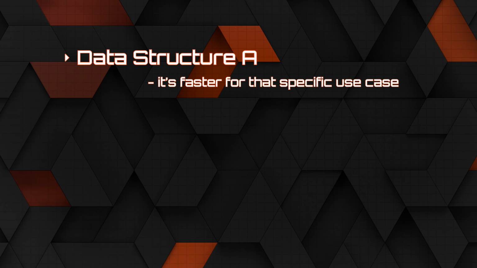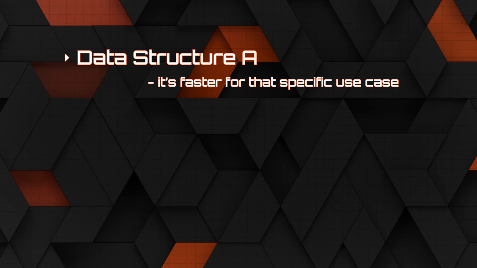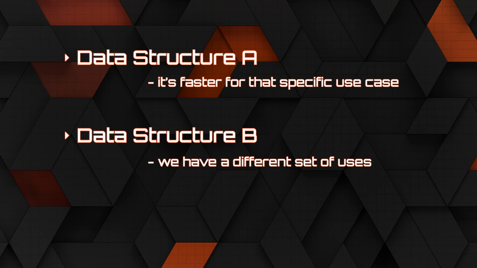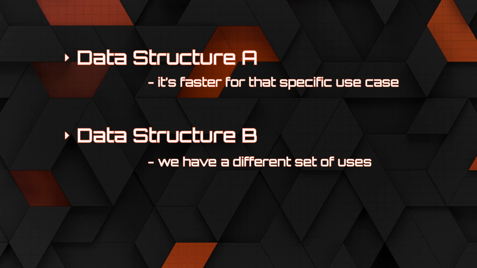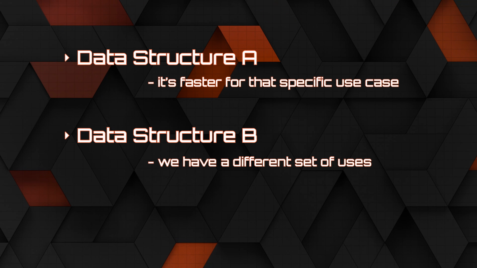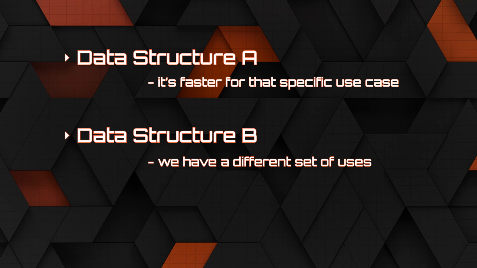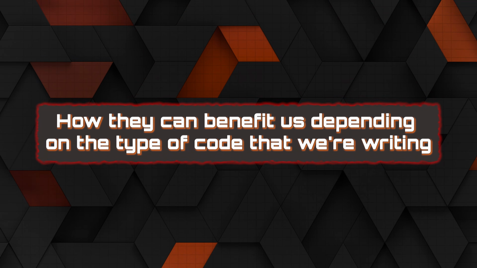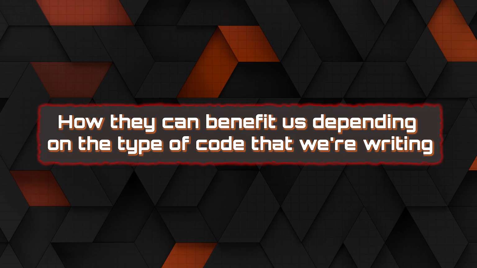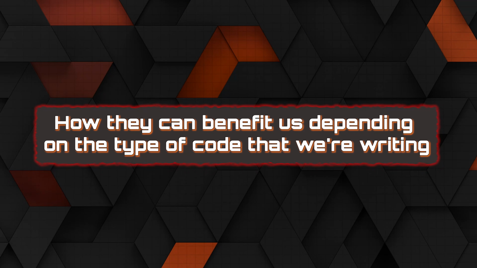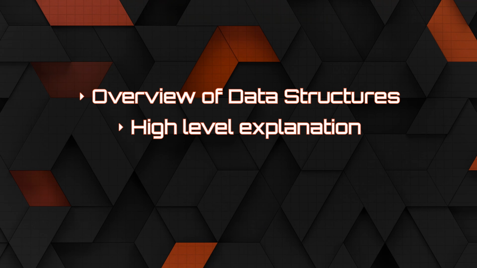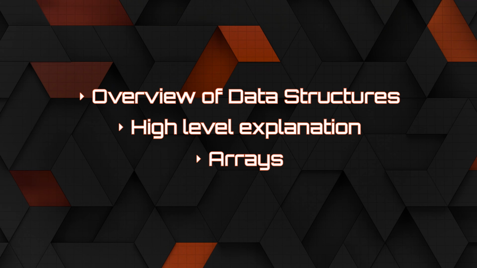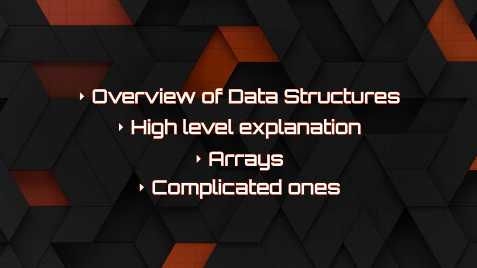So in one program, we may use data structure A because it's faster for that specific use case. In another program, we use data structure B because we have a different set of uses. Now, again, that's going to be very vague and kind of hard to understand right now, but as I start going through these different data structures, you'll start to see how they can benefit us depending on the type of code that we're writing. So let me give you a quick overview of the different data structures that we have. I'll give you a high level explanation, and then we'll get into arrays and then move into some more complicated ones.